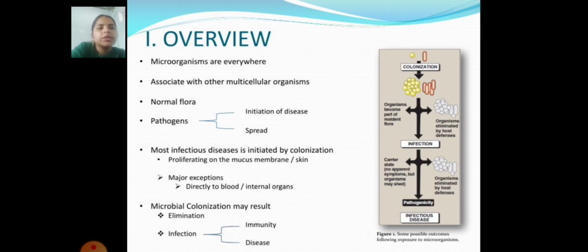Colonization, infection, and infectious disease. Most infectious disease is initiated by colonization, proliferating on the mucous membrane or skin, with major expressions directly to blood and internal organs. Microbial colonization may result in elimination or infection, also involving immunity and disease.